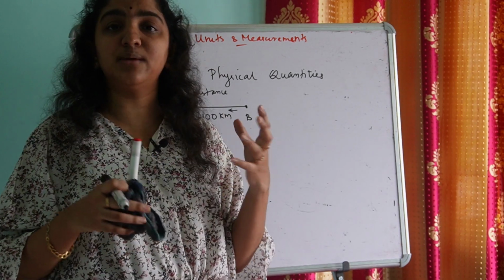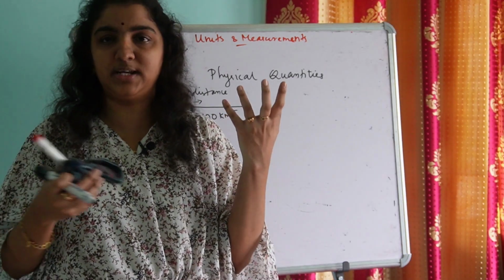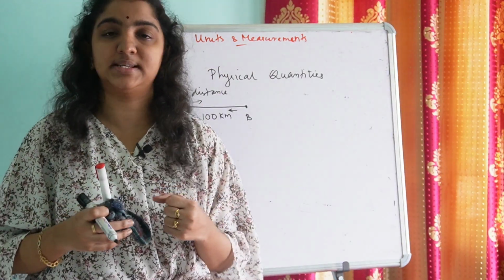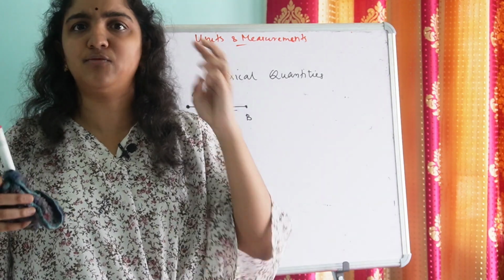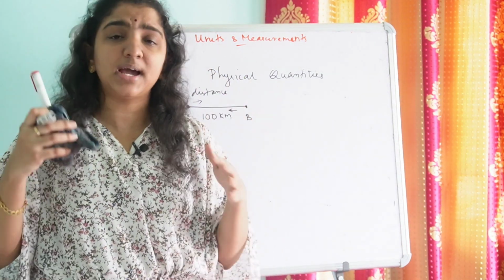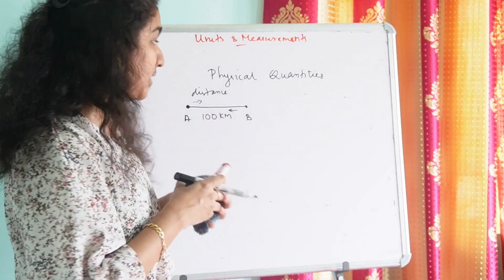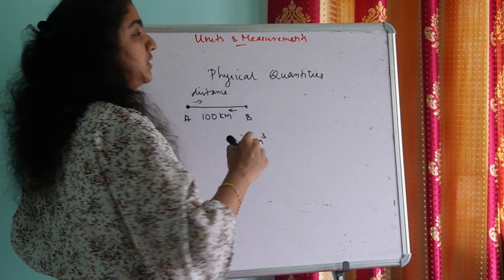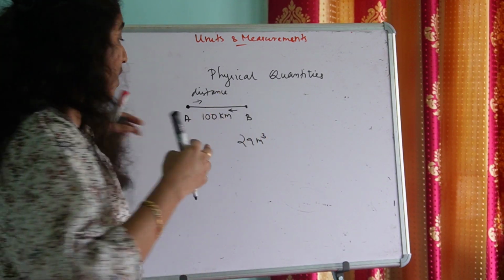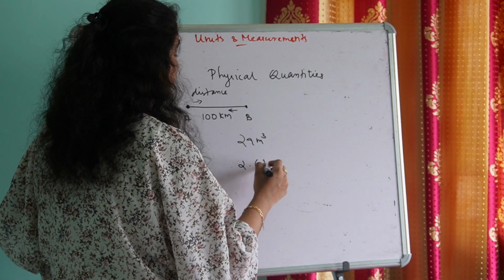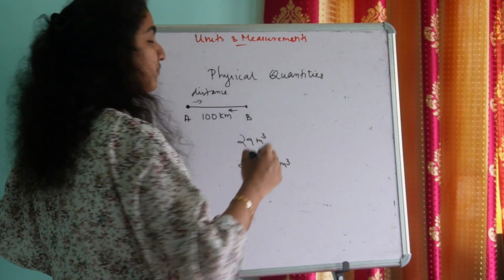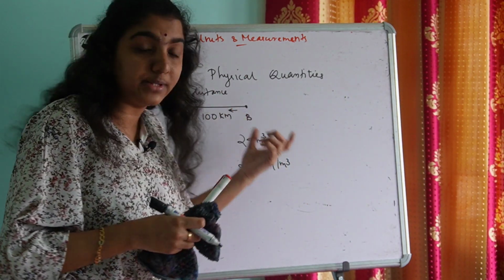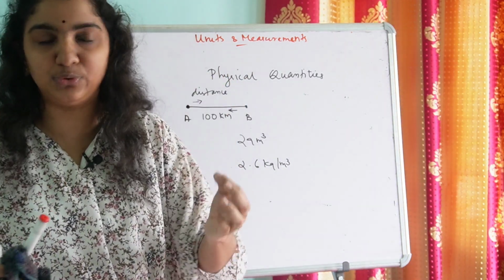Suppose I am finding the volume of a sphere, or I am finding the density of a sphere. I have to measure these physical quantities like volume, density, etc. So I can describe them by their magnitude. Say for example, the volume of the sphere is 29 meter cube, or the density of the sphere is 2.6 kilogram per meter cube. Likewise, I can describe these physical quantities by their magnitude.